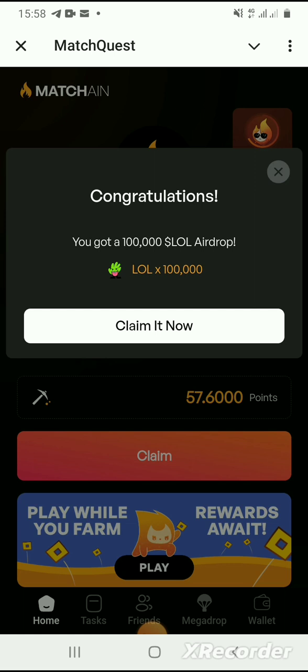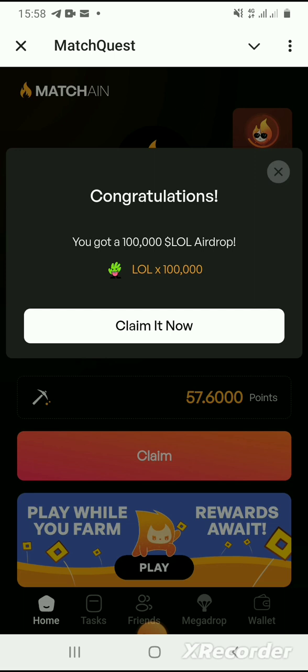Now we are going to bridge BNB on our exchange wallet to Matchain BNB. Matchain is not on any exchange, so we cannot transfer BNB directly to Matchain.